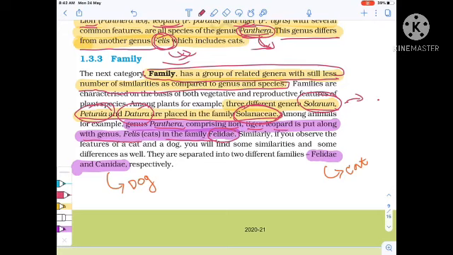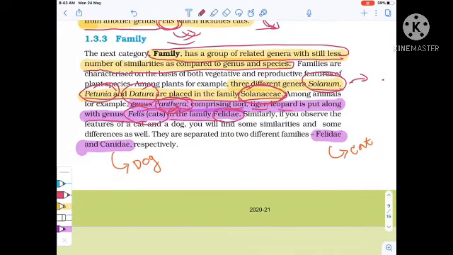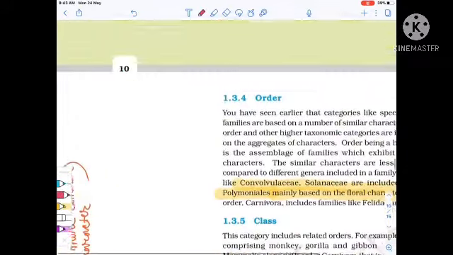Felidae is the family of the cat, and Canidae is the family of the dog. Remember.